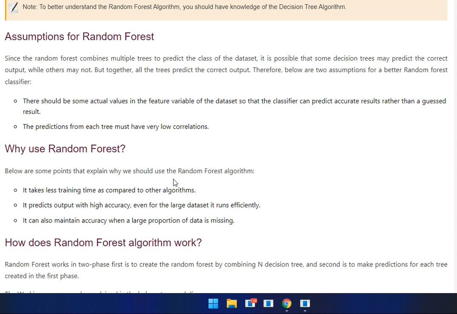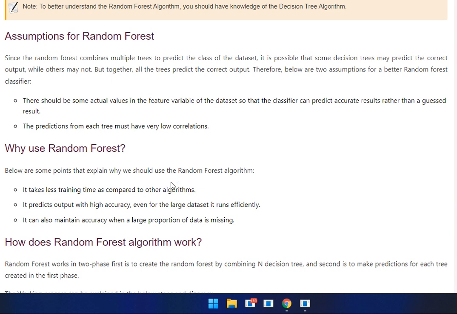Assumption of the random forest. Since the random forest combines multiple trees to predict the class of the dataset, it is possible that some decision trees may predict the correct output while others may not, but together all trees predict the correct output. Therefore, there are two assumptions for a better random forest classifier. There should be some actual values in the feature variable of the dataset so that the classifier can predict accurate results rather than guessed results. The predictions from each tree must have very low correlation.